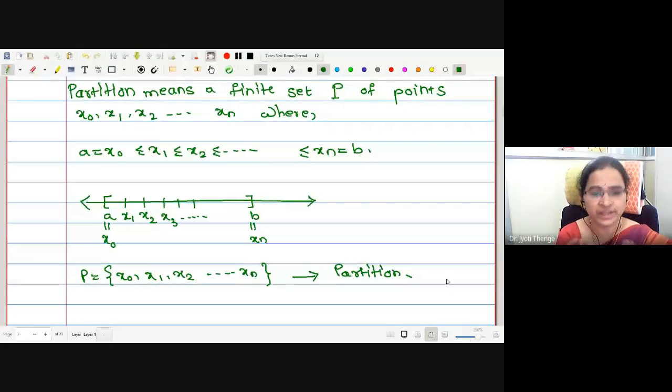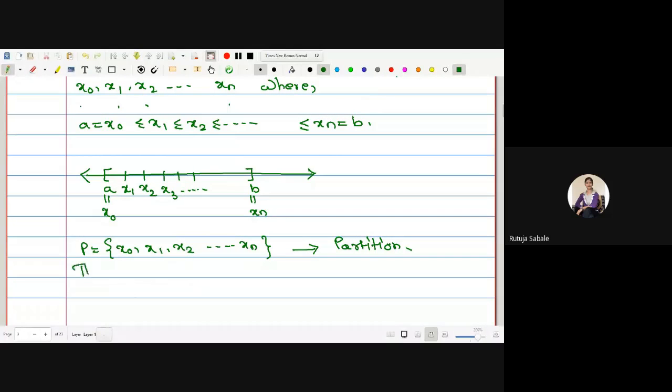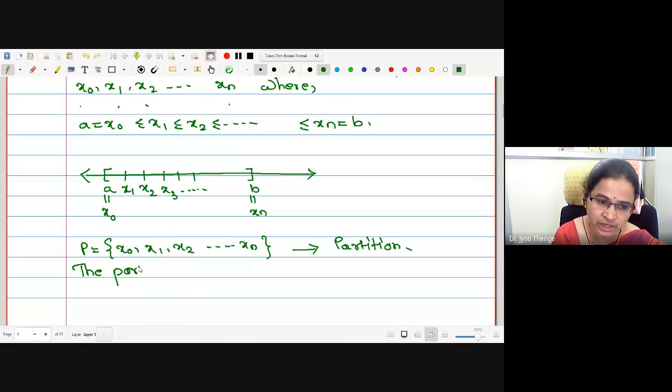is called a partition. That is, we are going to divide the given closed interval a to b into some parts. Here, how many points have we taken in all? x0, x1, x2 up to xn. How many points do we have? n plus 1. Now, the partition contains how many sub-intervals?